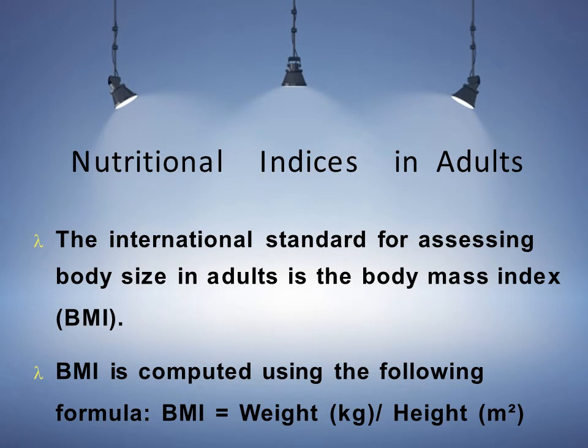The nutritional index in adults. The international standard for assessing body size in adults is the body mass index, which is BMI. The most important is the formula of body mass index, which is weight in kg upon height in meter square. So to identify the normal nutritional status of adults, we are using this body mass index formula.